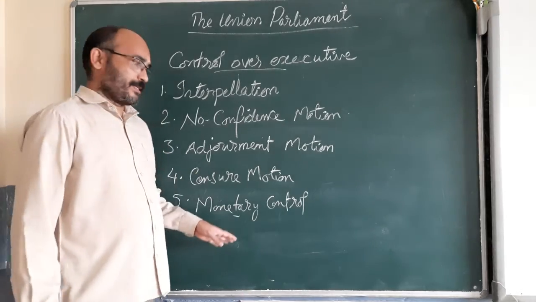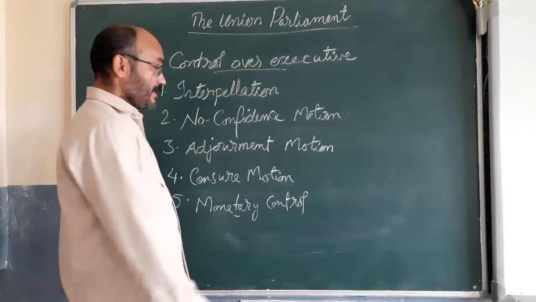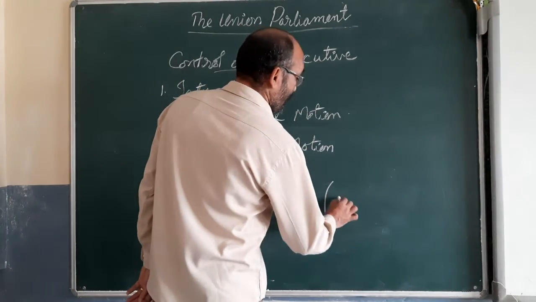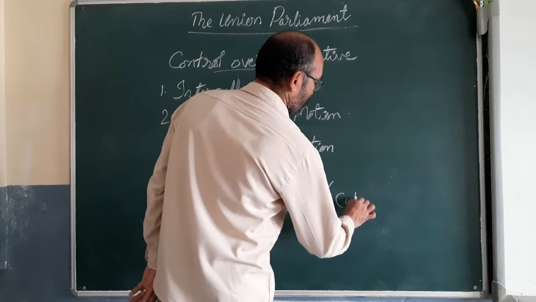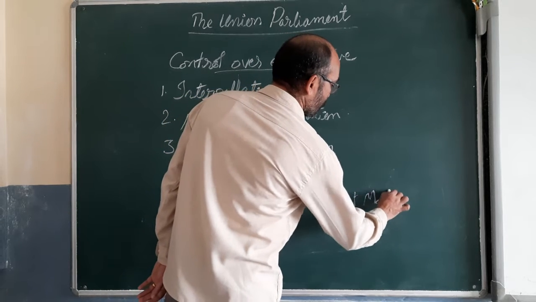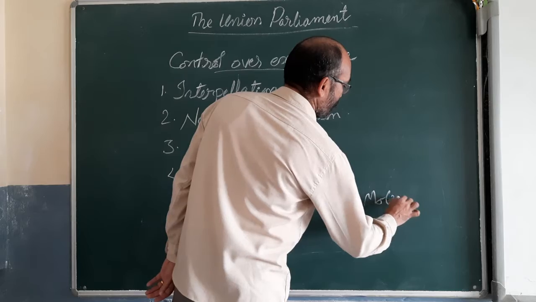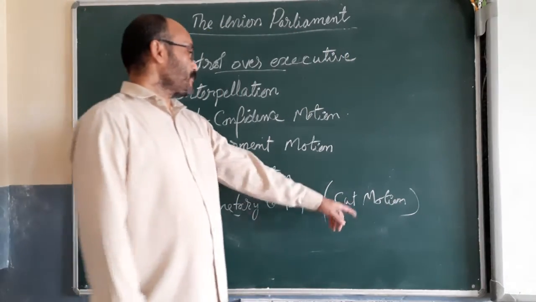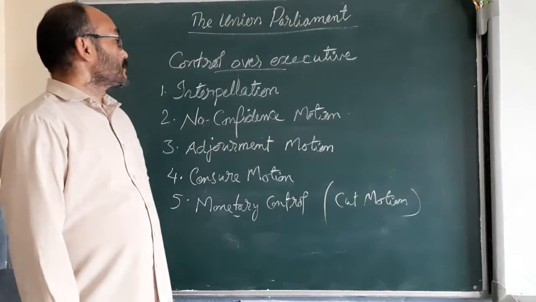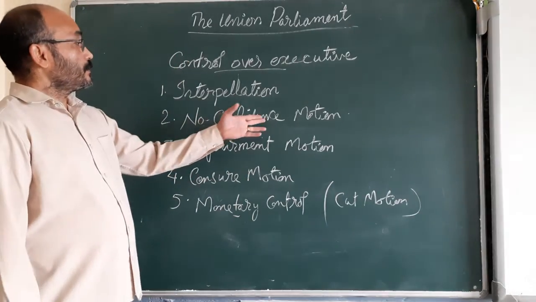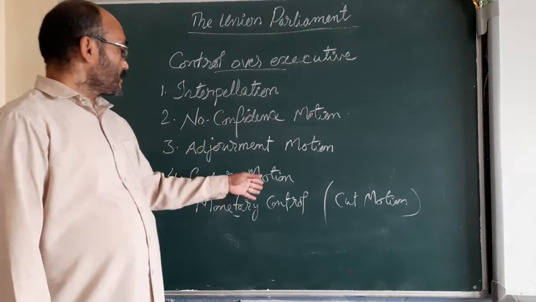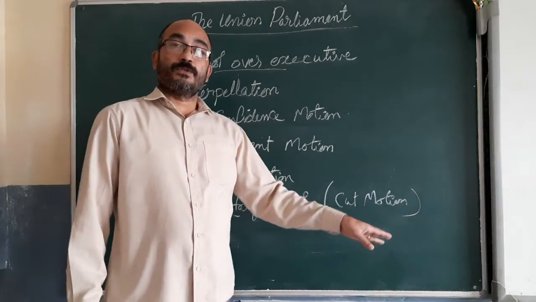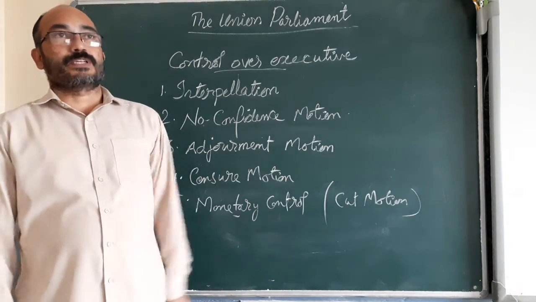Monetary means financial control, especially in financial control, what is a cut motion. This monetary control can be called a cut motion. Just as we said, no confidence, adjournment, censure, a cut motion is also a proposal or a motion.